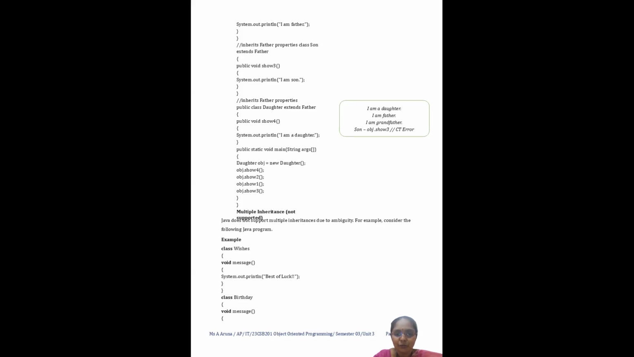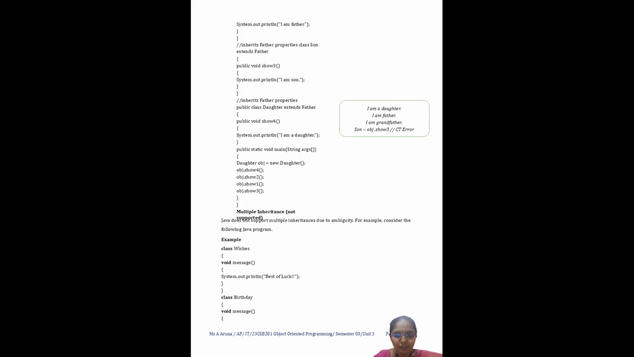In my lecture series today, we're going to see about multiple inheritance. Initially I said that multiple inheritance is not supported in Java. Why it cannot be supported is because it will have an ambiguity problem. A child can have only one parent, so if we have multiple parents, we cannot support it over here.